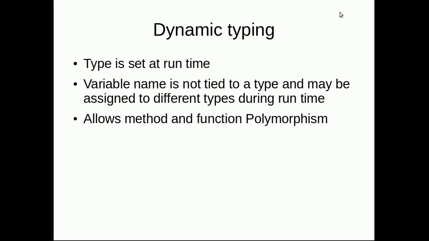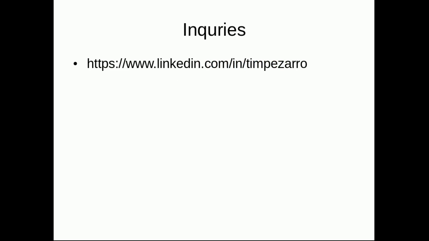A final observation is dynamic typing. So types are set at runtime. That is, a variable name is not tied to a type, and it may be assigned to different types during runtime. And the really interesting capability here is that it allows method and function polymorphism, which means that you can write a method that might work for strings, and of course it will probably work for any type of sequence. Very powerful indeed. This concludes my video.